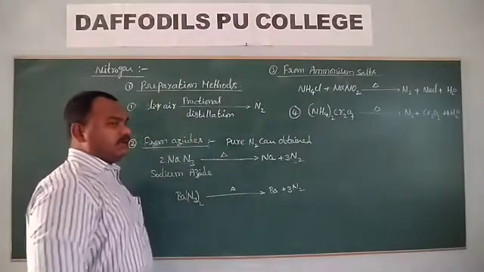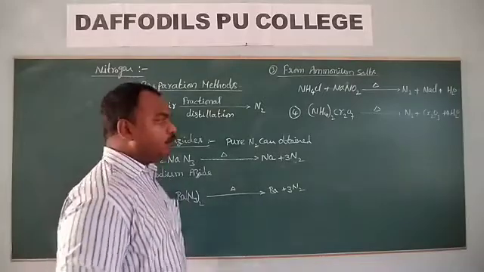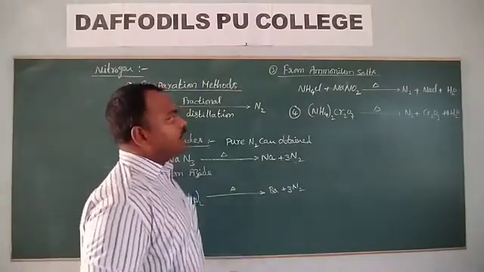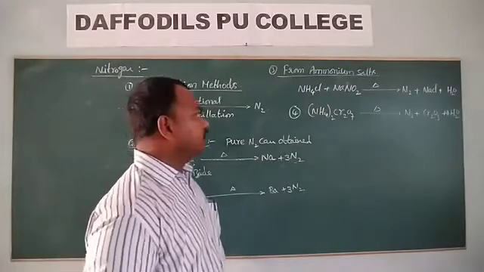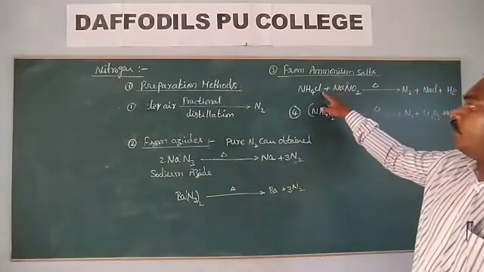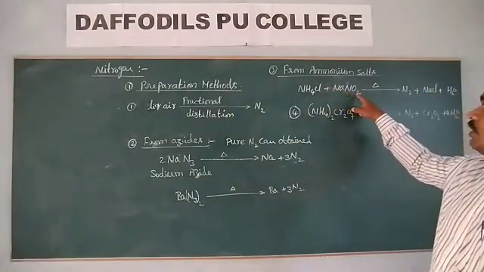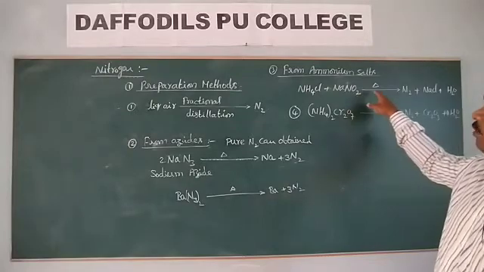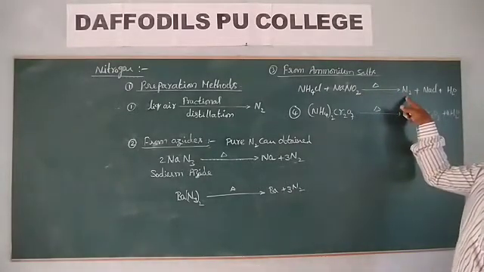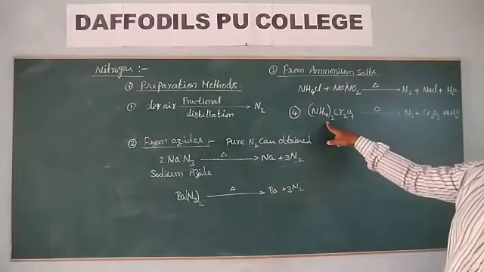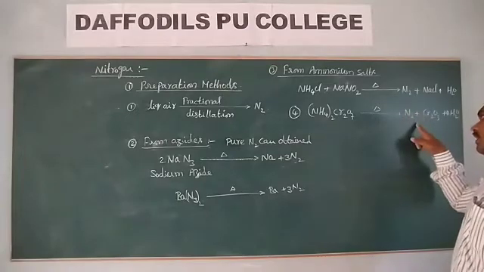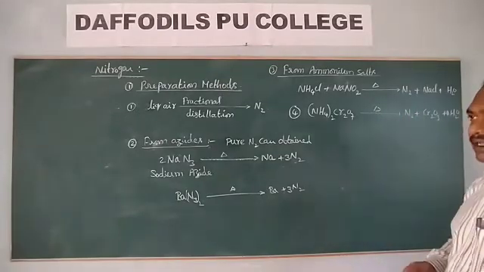These two methods are mainly used to get pure nitrogen gas. Other methods: ammonium chloride mixed with sodium nitrite, on heating, liberates nitrogen gas. Ammonium dichromate on strong heating again gives nitrogen gas.